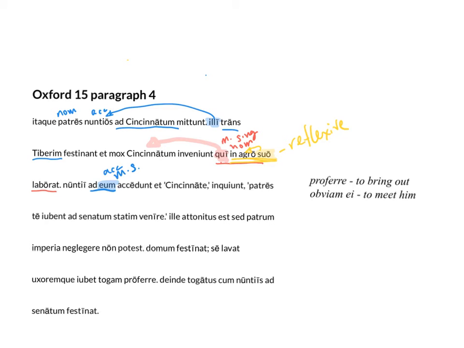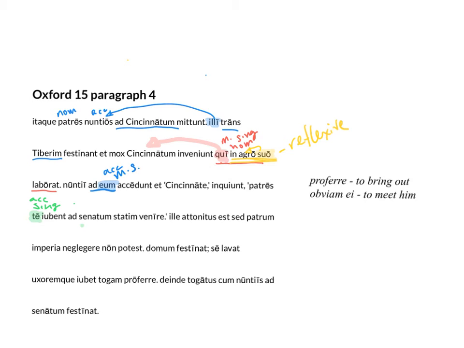And then, where is our second pronoun? I told you there were two. Where is our second one? Exactly, te. And what case is te here? Let's ask that question. The senators order you to come to the Senate immediately. We'll highlight te in green since it's a personal pronoun. All right, so te is accusative. Remember our first and second personal pronouns, we don't have to worry about changing endings for gender. So this is just accusative, singular.